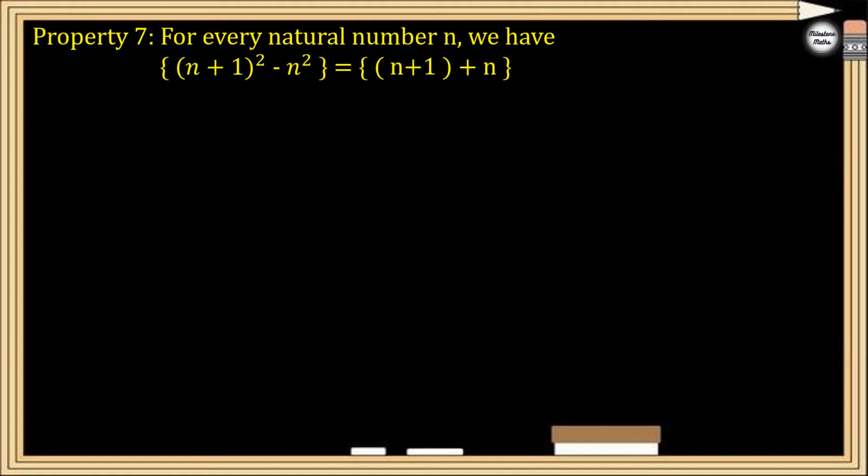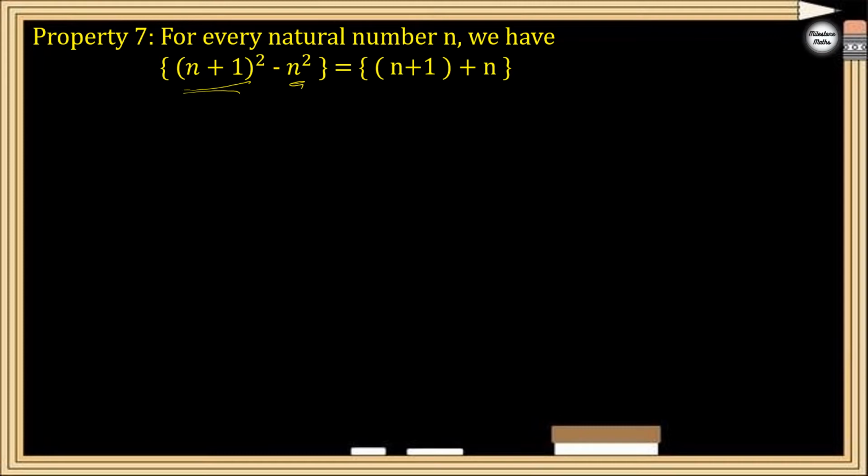Now the next is property number 7. It is a very interesting and very useful property while solving square roots. See here, for every natural number n, we have (n plus 1) square minus n square equals n plus 1 plus n. What does it mean? It means you take any natural number, and then the consecutive natural number. n is any natural number, right? So what is n plus 1? n plus 1 is the consecutive number, the number which is 1 greater than n.